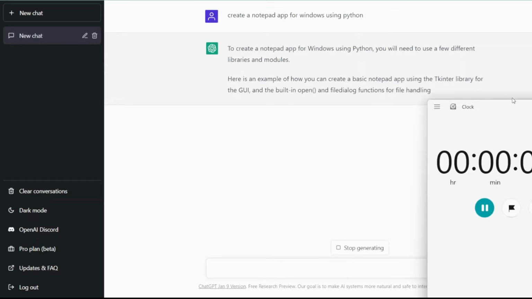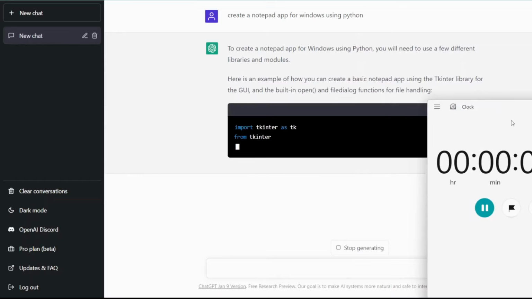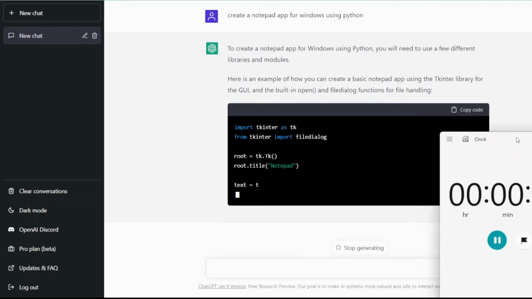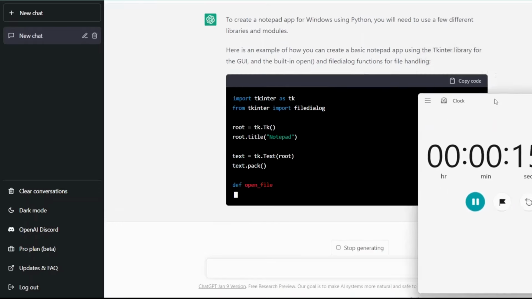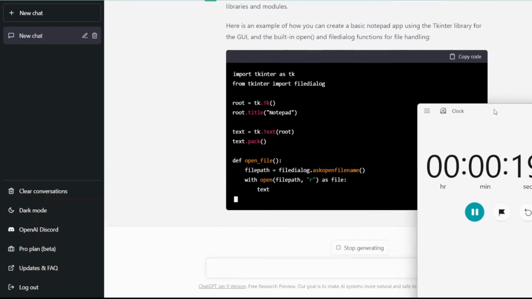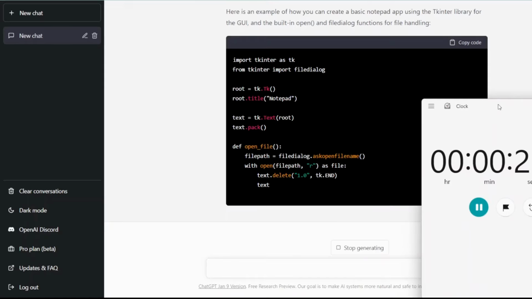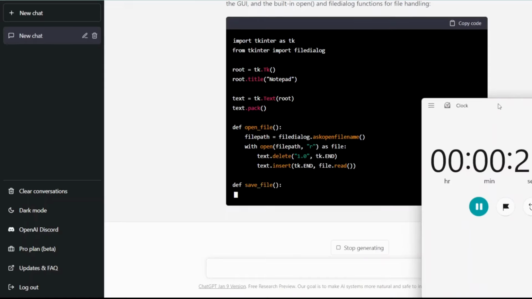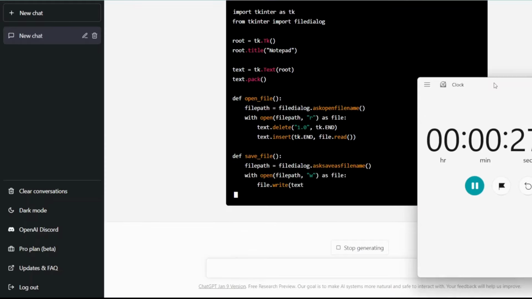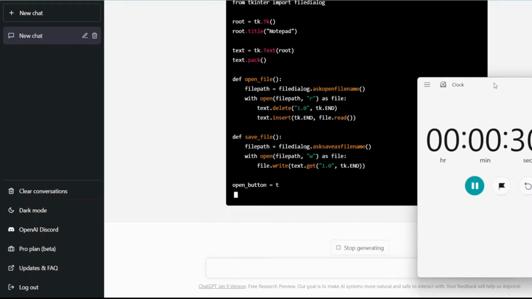Okay, it uses a few different libraries and a GUI function for handling. Open file path is equal to file dialog ask open file name. Okay, by creating a method. Great. Save file path for saving the data, whatever we will write in the Notepad app.